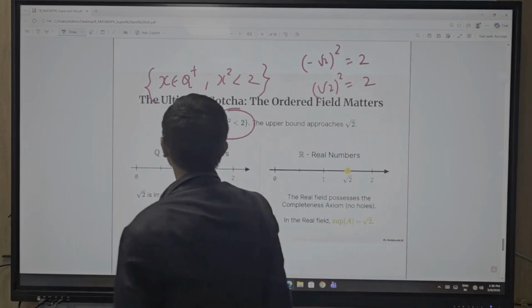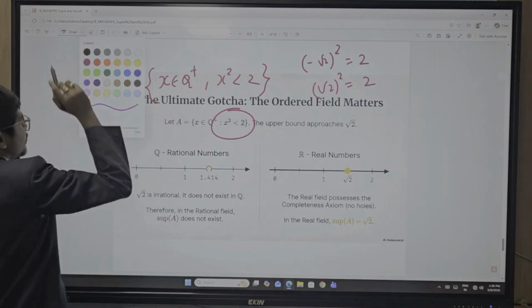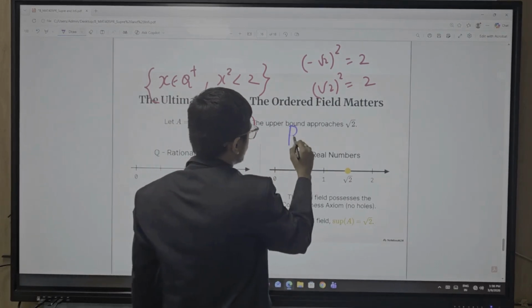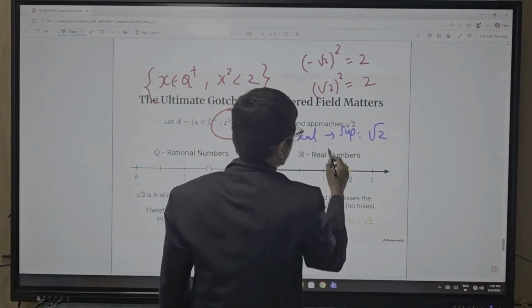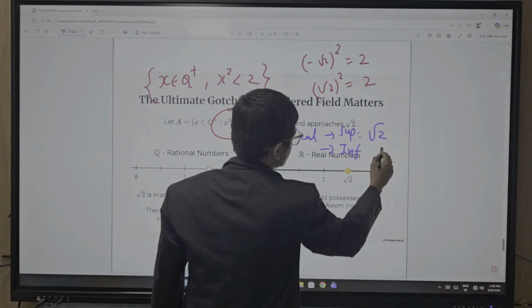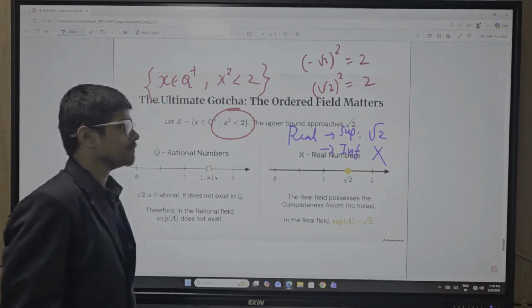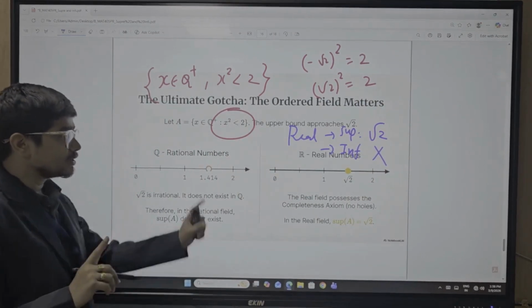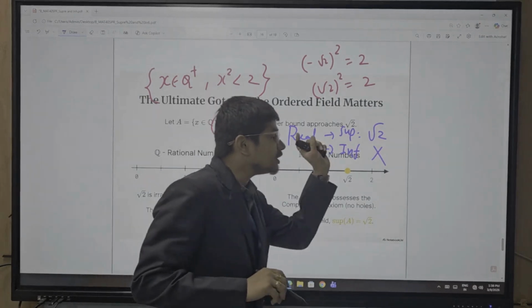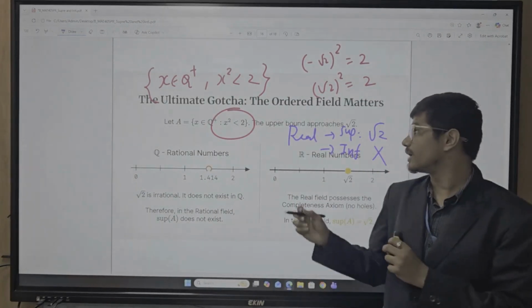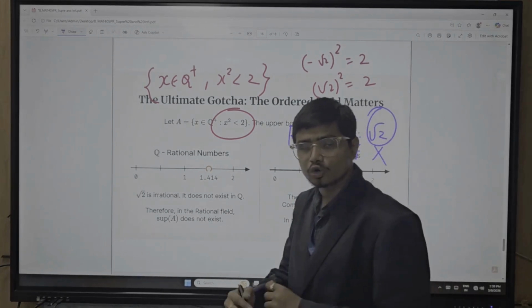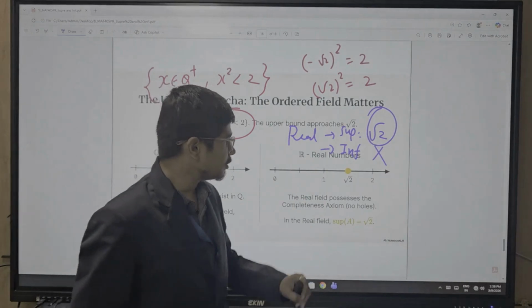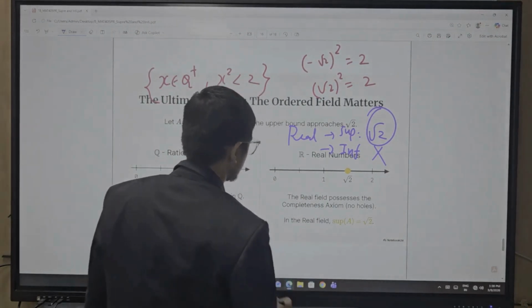For the real line, the supremum value is root 2 and the infimum value does not exist. I repeat: for the real line, the supremum value is root 2, and you cannot get the infimum value.